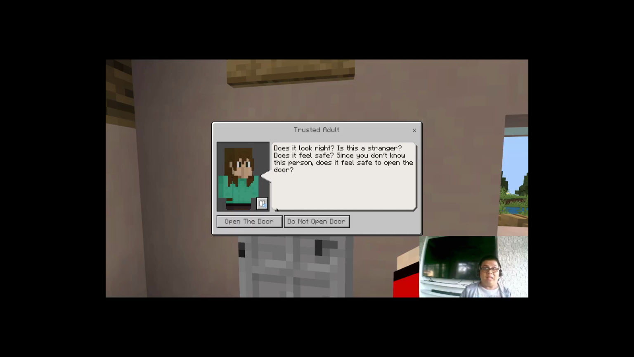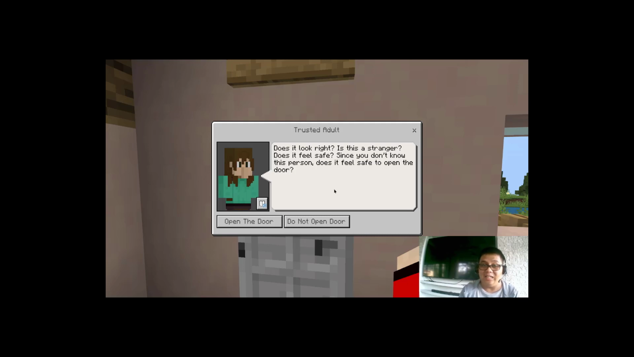Before we begin, it is necessary to stop and think before we make any decisions. If we are really unsure, we should talk to our trusted adult to guide us to the right decision in every aspect of the session. It says here, what does it look like? Is it a stranger? Does it feel safe? Since you don't know this person, does it feel safe to open the door?